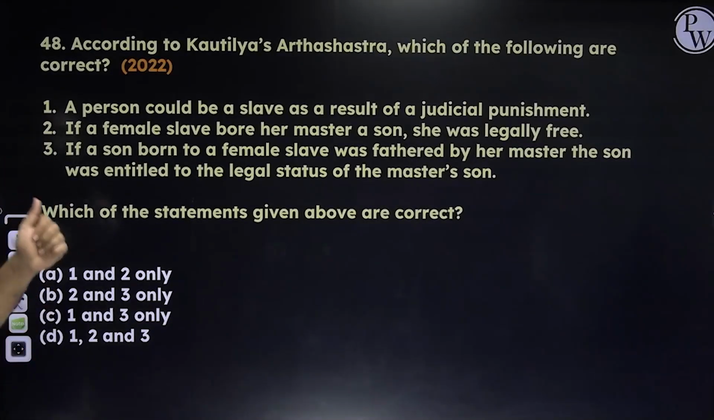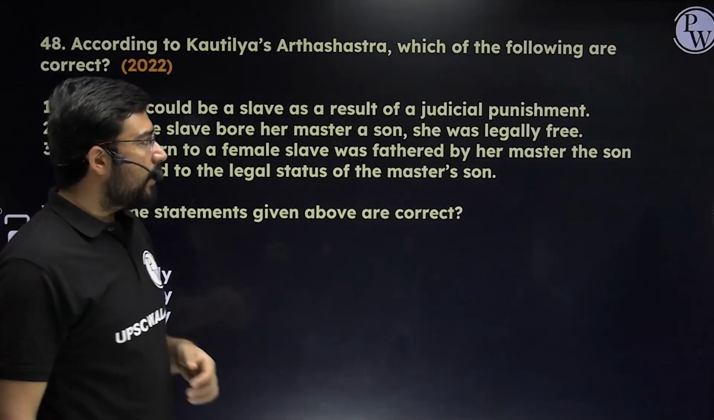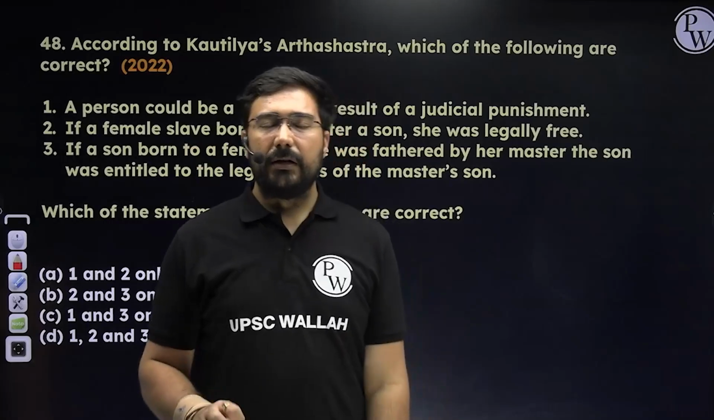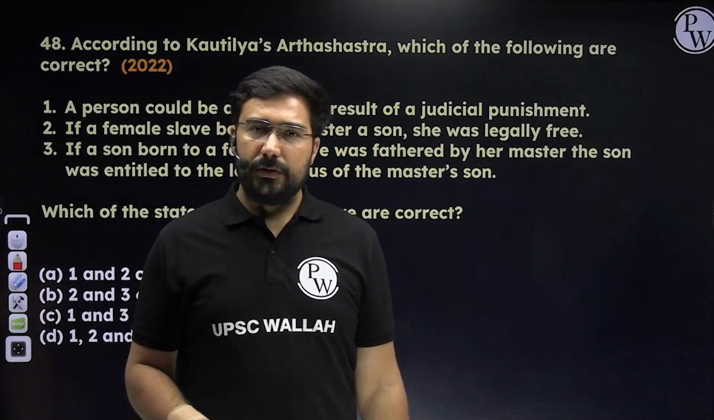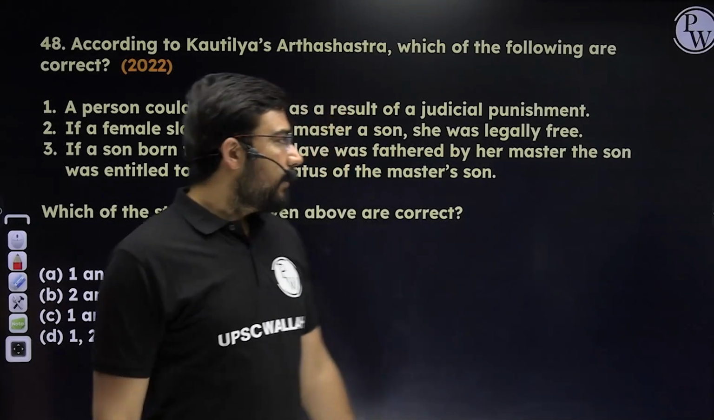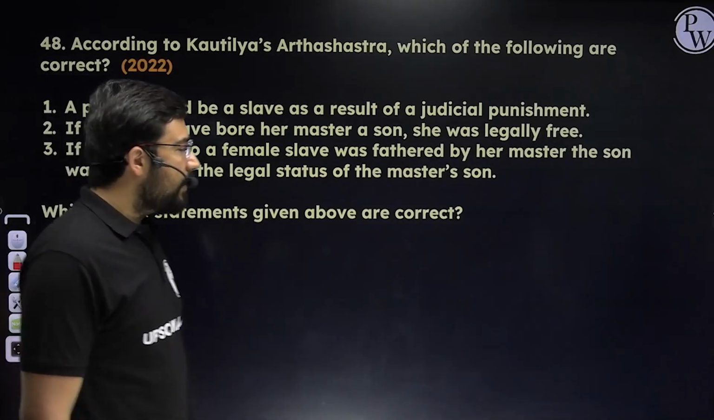So please see this. According to Kautilya's Arthashastra, a person could be a slave as a result of judicial punishment. The first statement remains a little bit of a controversy even till today. Initially, when institutes came out with the answers, all three were considered correct. How can someone become a slave? If a female slave bore her master a son, she was legally free, correct? And that is known as the concept of manumission. And if a son was born to a female slave and fathered by her master, the son was entitled to the legal status of the master's sons. That is also correct.